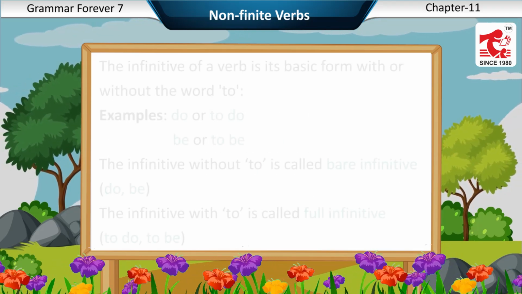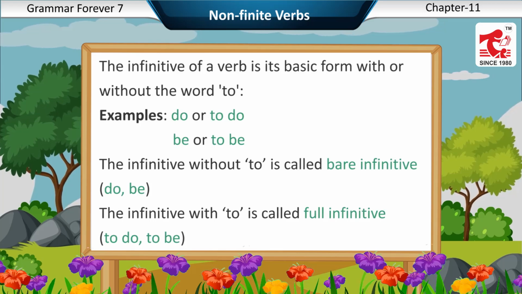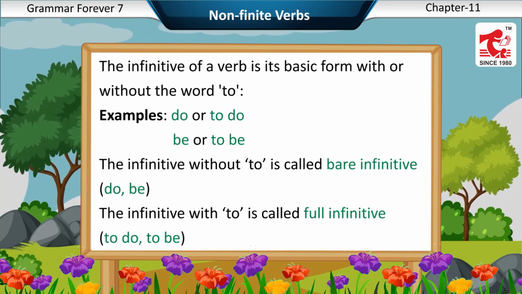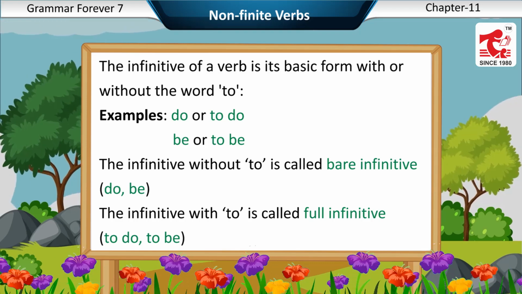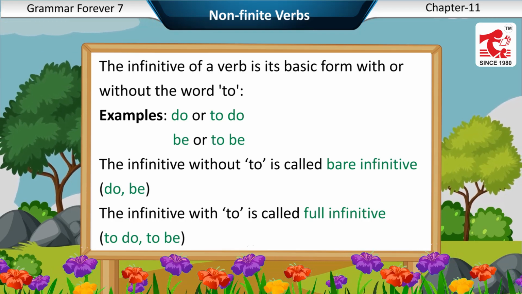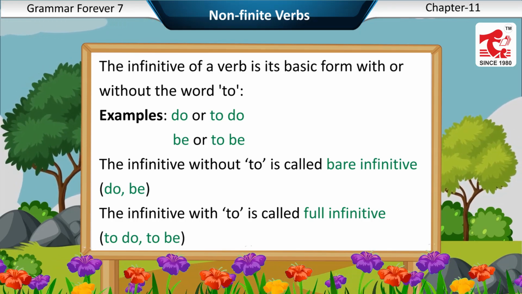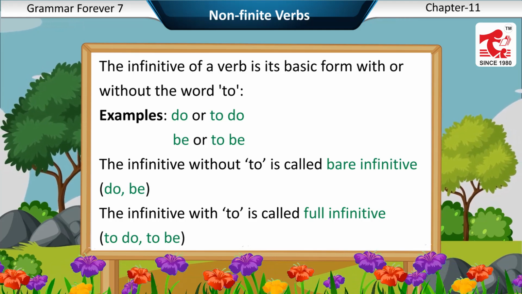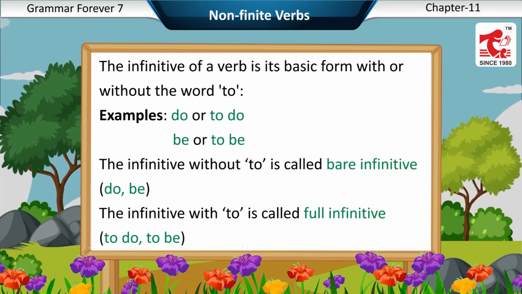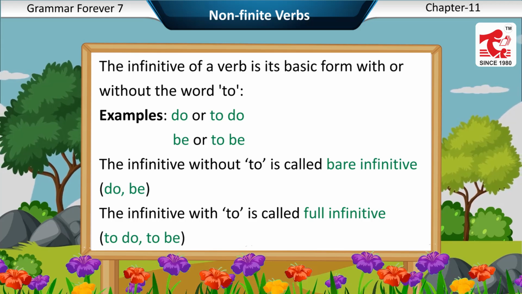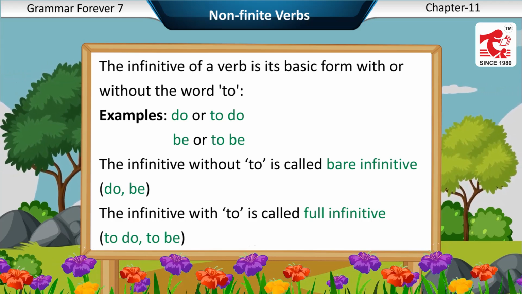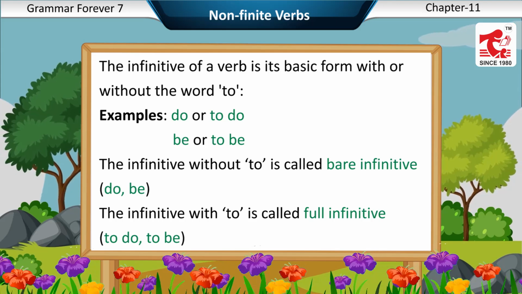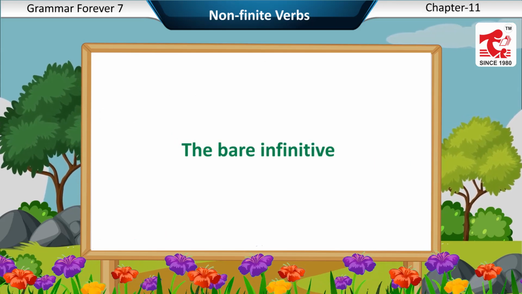A. Infinitives. The infinitive of a verb is its basic form with or without the word to. Examples: do or to do, be or to be. The infinitive without to is called bare infinitive: do, be. The infinitive with to is called full infinitive: to do, to be.